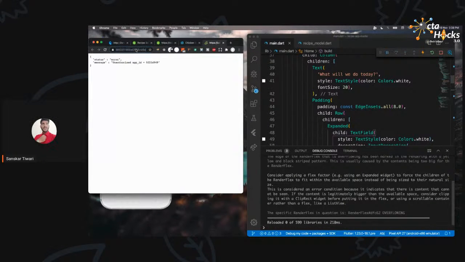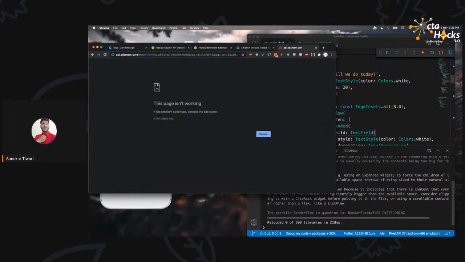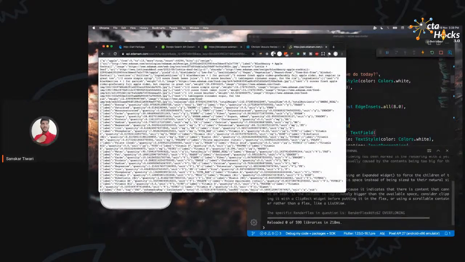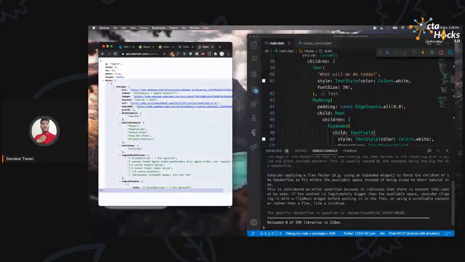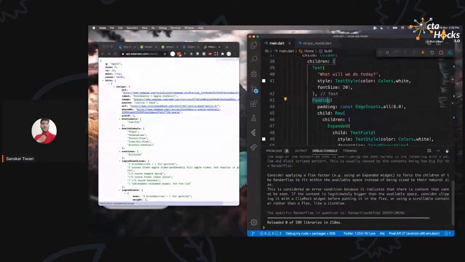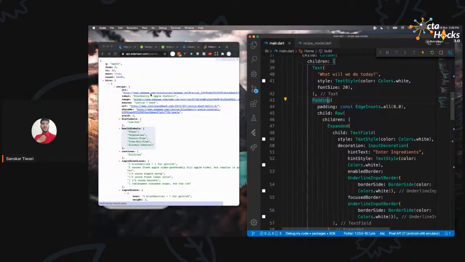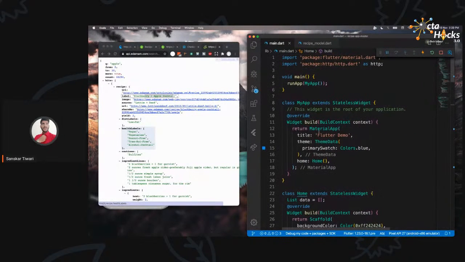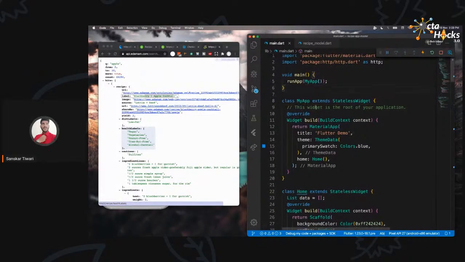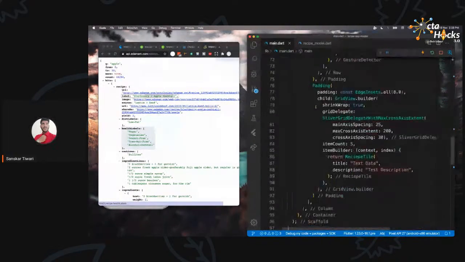Okay, so basically this is the URL. We need to mention something, so I'm going to mention Apple as the query, and I'm going to click on that JSON view Chrome extension again so that it is structured properly. Okay, so as you can see, this is the name of the recipe, and this is the name of the source, and this is the image URL. Okay, so we are quite delayed, so let me just try to make it quick.